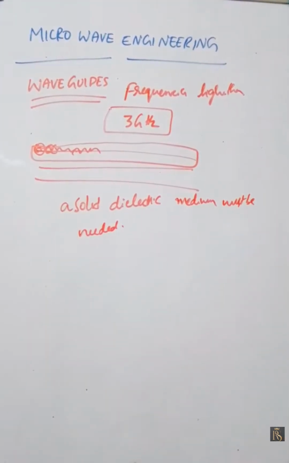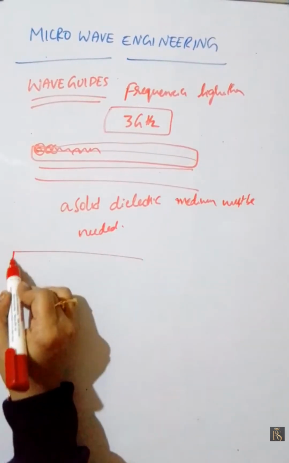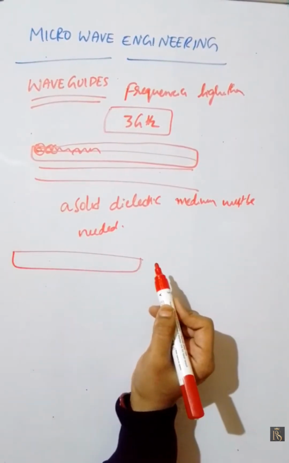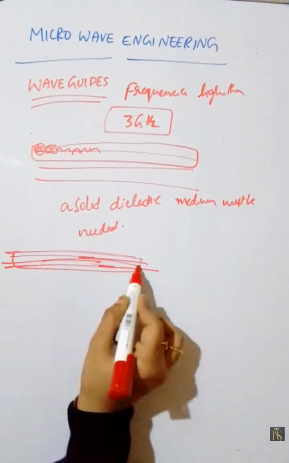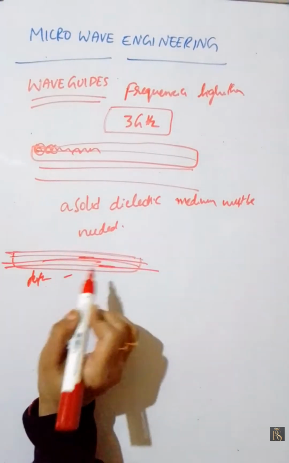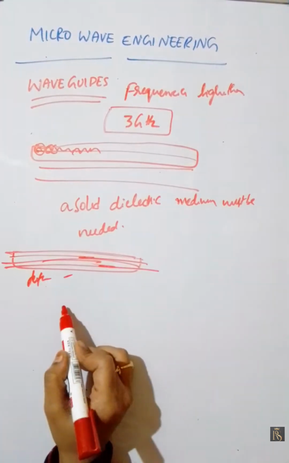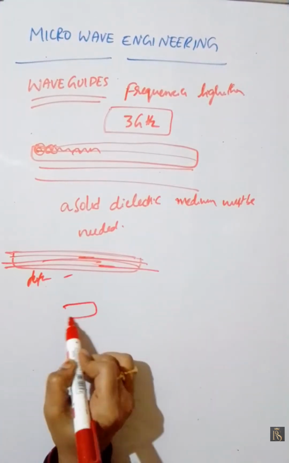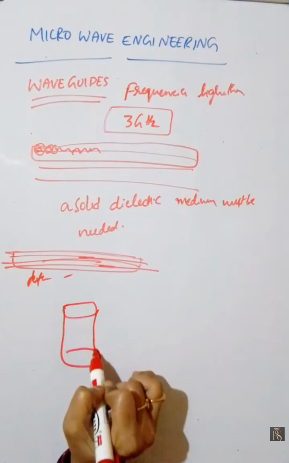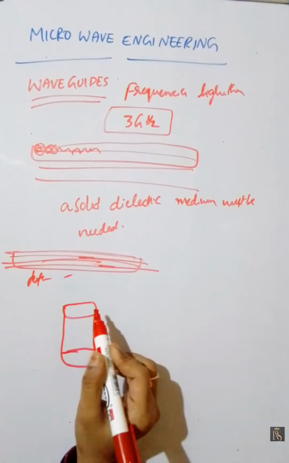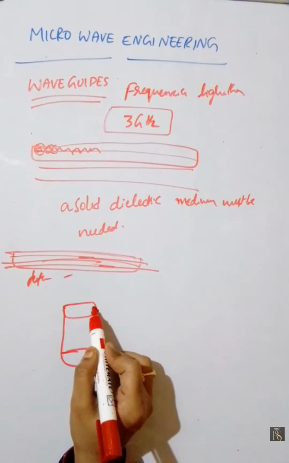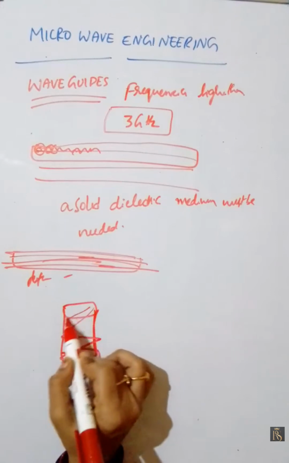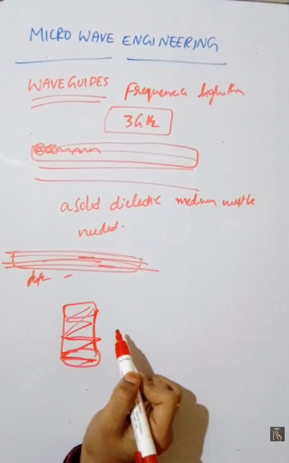Next, a metallic tube. This is a metallic tube which can be used to transmit electromagnetic waves with all frequencies. Whatever kind of frequencies, this metallic tube can be used. A hollow metallic tube of uniform cross section, the same cross section, must be used for transmitting waves by successive reflections from the inner walls.